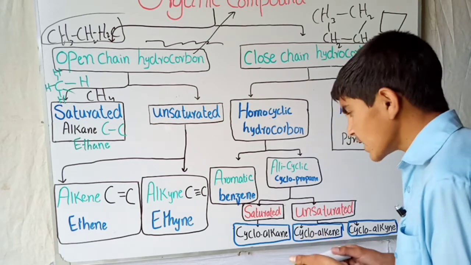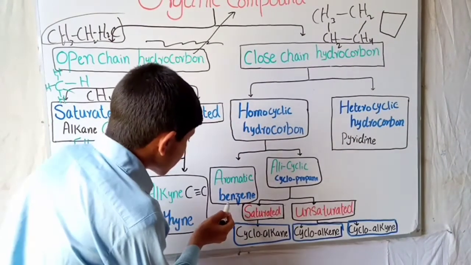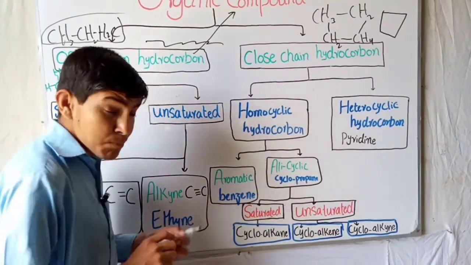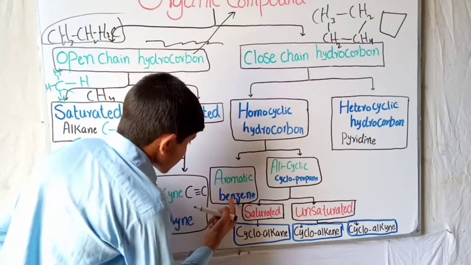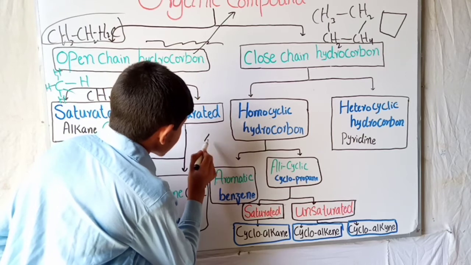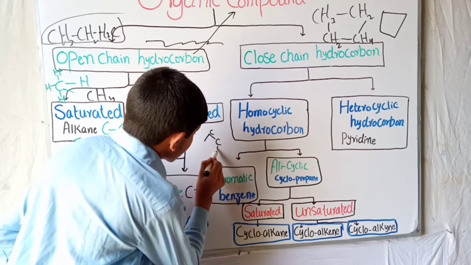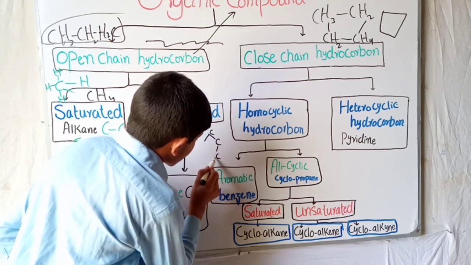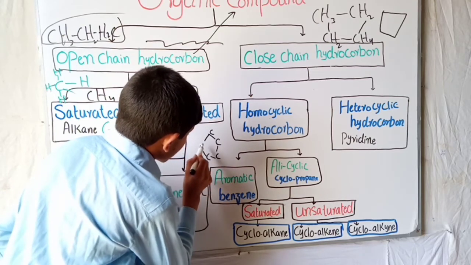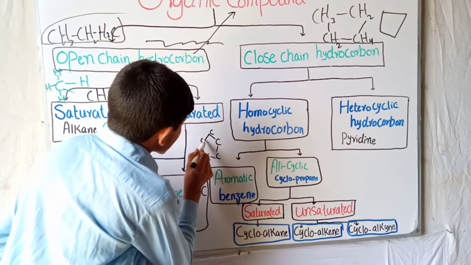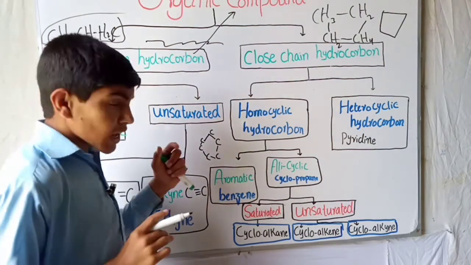In aromatic cyclic, like benzene, the complete cycle is made. If I draw the structure of benzene, there is one carbon, second carbon, and so on. In this benzene there are 6 carbon atoms.